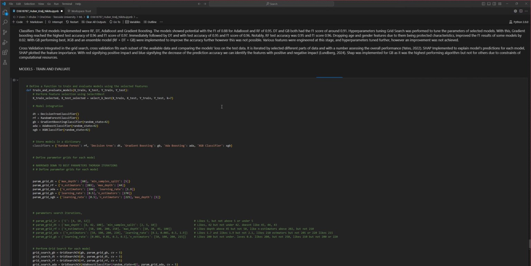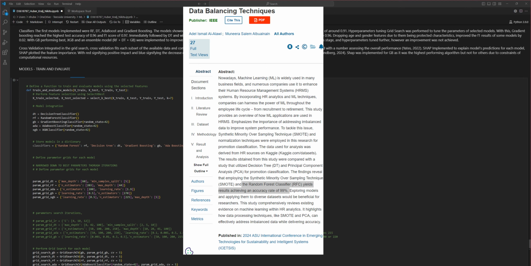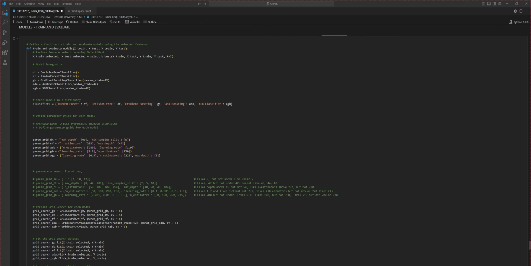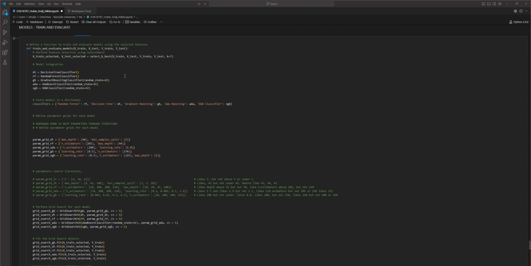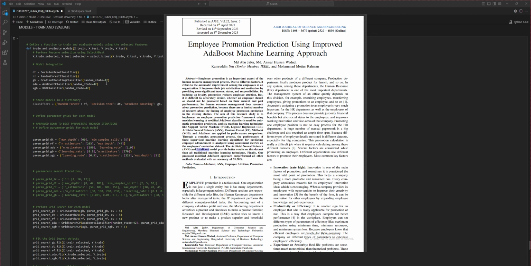So, as the report mentions, the reviewed papers established random forest is the best performing, so I had to implement it. Random forest builds on decision trees, which is why I decided to implement them. One report mentioned gradient boosting as the best algorithm, so I implemented it. And seeing that it was the best performing algorithm for me, I had to try extreme gradient boosting. I also implemented AdaBoost because I was curious of how it would perform.